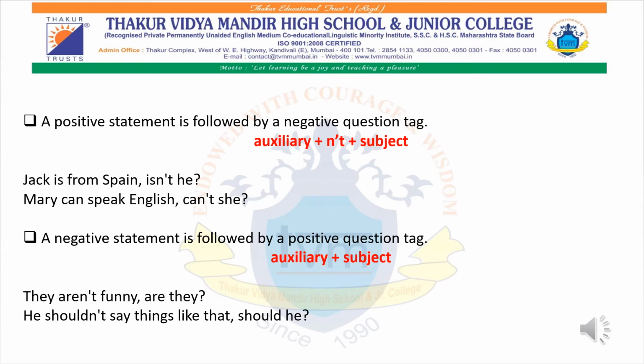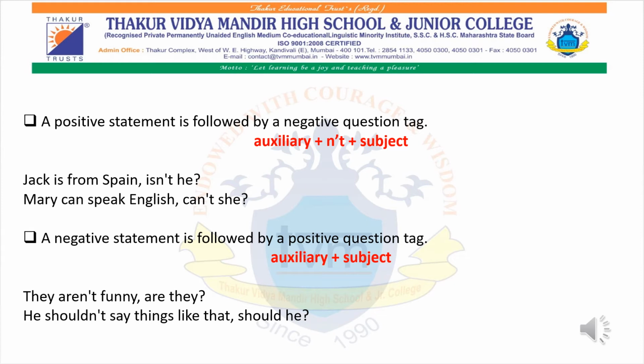Remember, the subject should be a pronoun and not the name of that particular person. For example, "Jack is from Spain." You won't write "isn't Jack?" That answer will be considered wrong. If it is a boy, the pronoun will be "he"; if it is a girl, it will be "she", and so on.